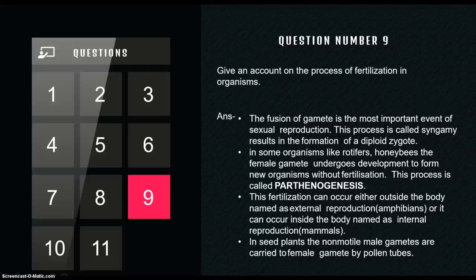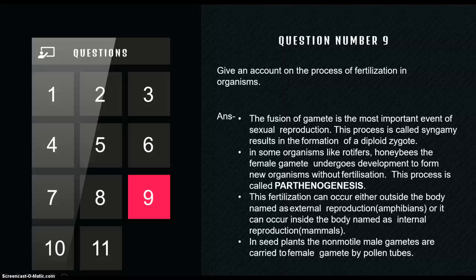Syngamy. How many chromosomes are there in a gamete? N, or 23. So 23 in the male gamete, 23 in the female gamete. When they fuse with each other, how much does it become? 46? No, it becomes 23 pairs. 23 plus 23, that is 23 pairs. Clear?